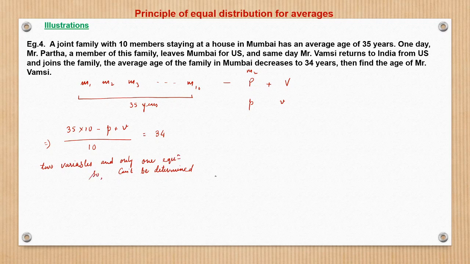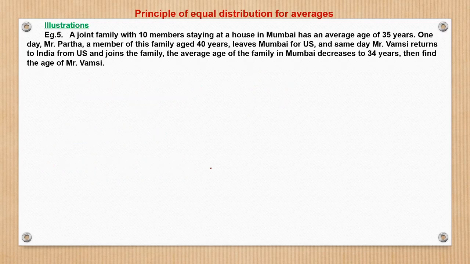So it cannot be determined, right? This is one of the classic cases where, if this sort of question comes, we need not spend much of our time analyzing what would be the new average age of the group, or the age of the person who leaves or joins the family. We should first think, do we have enough data to get to the answer? In this case, it's not. Now let's see another question.